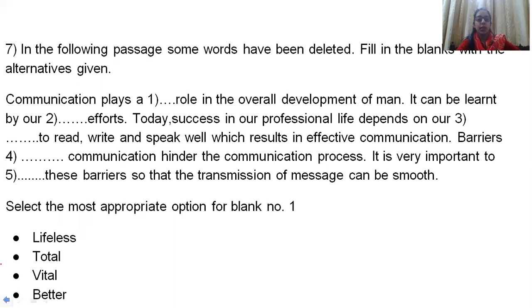Now, communication plays a dash role in the overall development of the men. No need to read the whole passage. First of all, let's read the first line and look at the first answer. Communication plays a dash role. Lifeless role? No. Total role? Vital role or better role? Now, generally, communication plays a very important role. And the synonym of important is vital. So, vital is the correct answer to be filled over here.